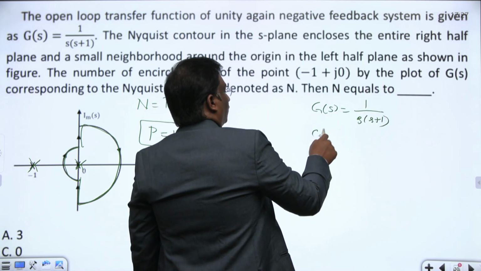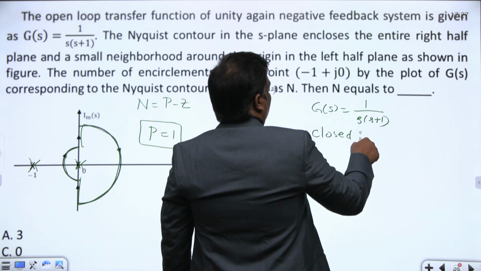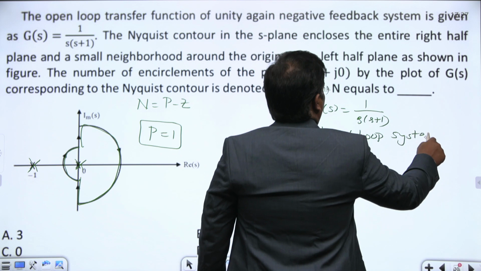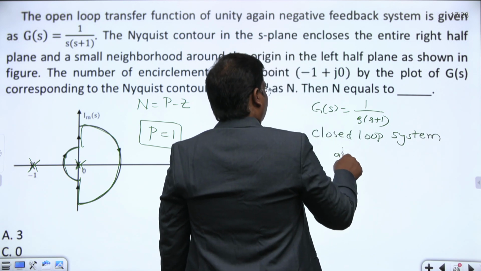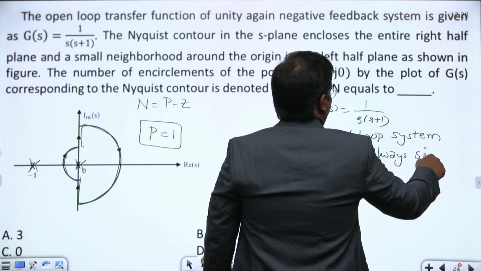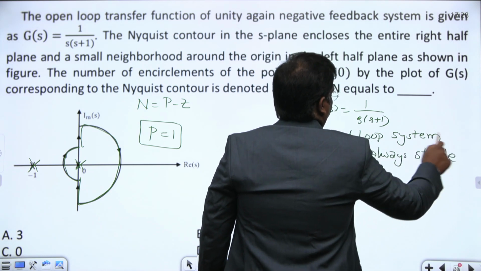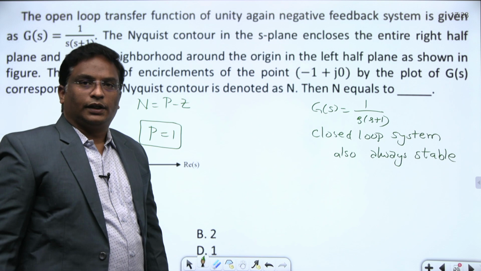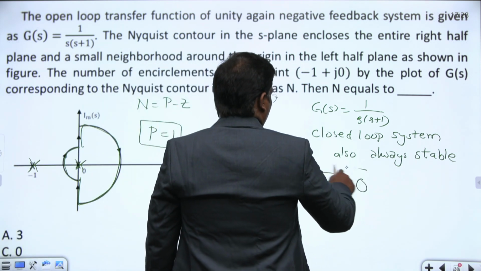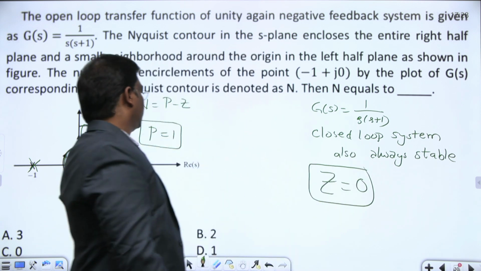The closed loop system is also always stable. Then if I calculate Z, are there any closed loop poles in the RHS? No. Z is always equal to 0.